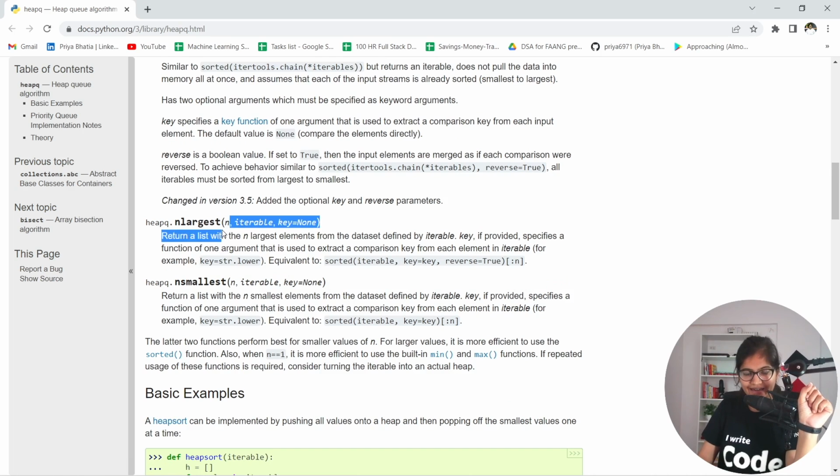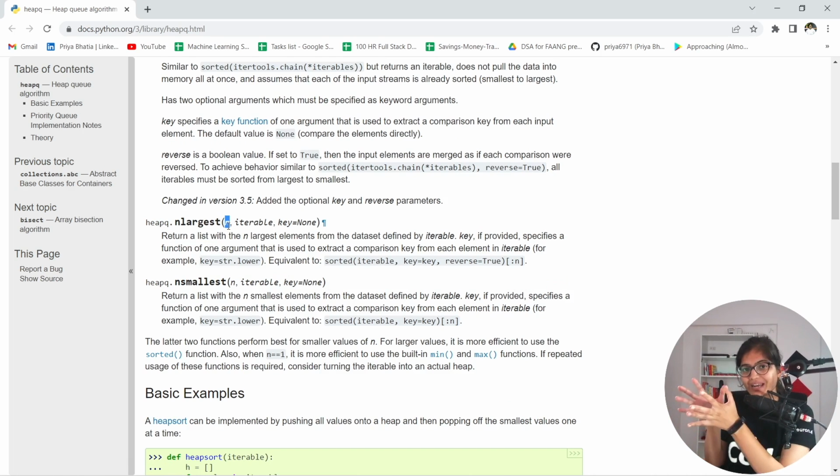First of all, this n is how many elements you want to print from the data set that you have. So here this value of n is, for our purposes, k. I want to display the k largest elements present inside my dictionary. Then iterable is the value on which you want to iterate, so there we have defined the count.keys value. And what is the key?